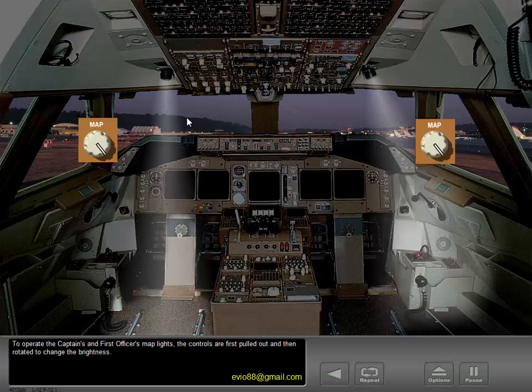To operate the captain's and first officer's map lights, the controls are first pulled out and then rotated to change the brightness. The map lights swivel and can be positioned manually. Rotating the map light bezel changes the size of the area illuminated.